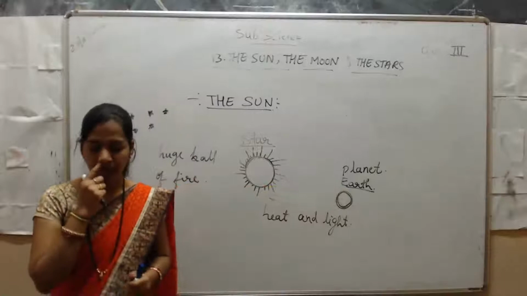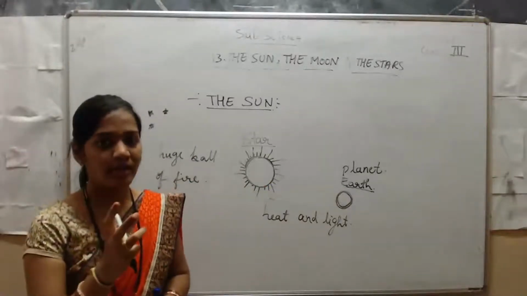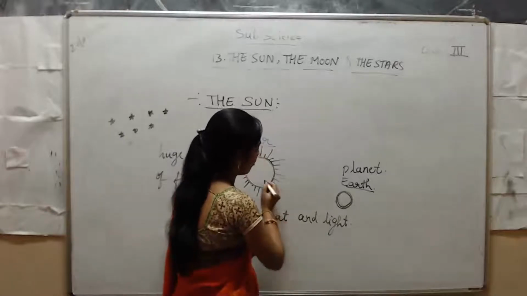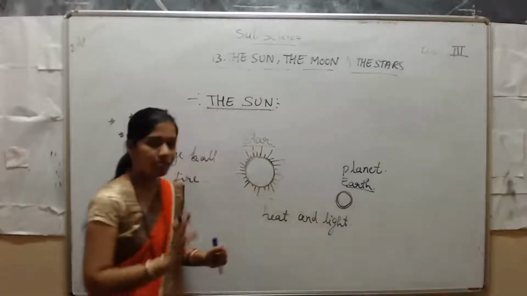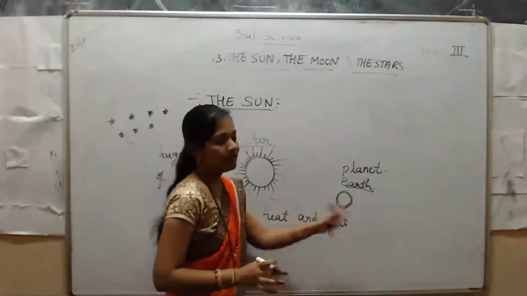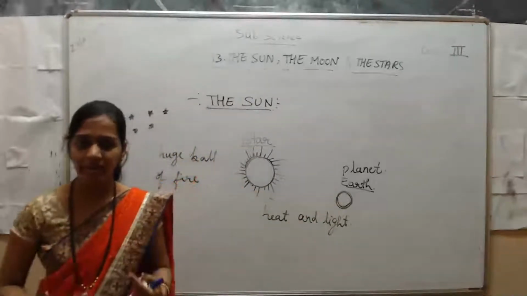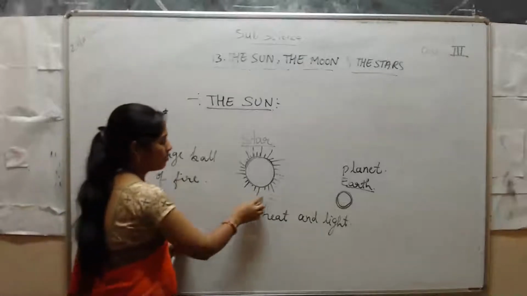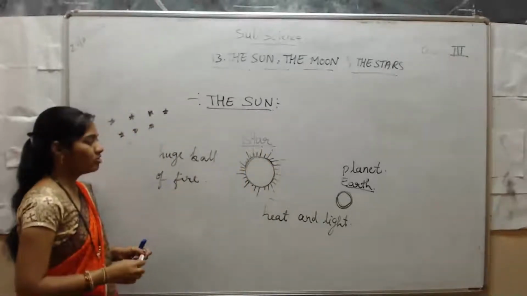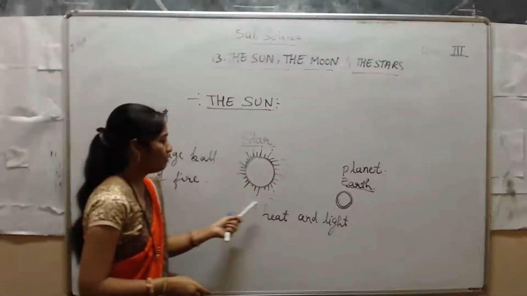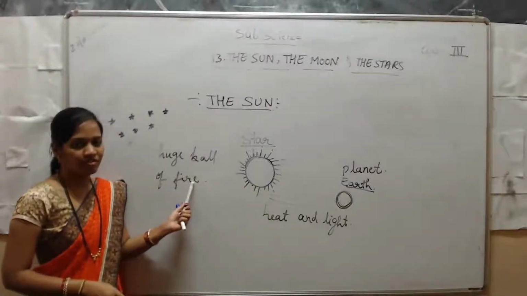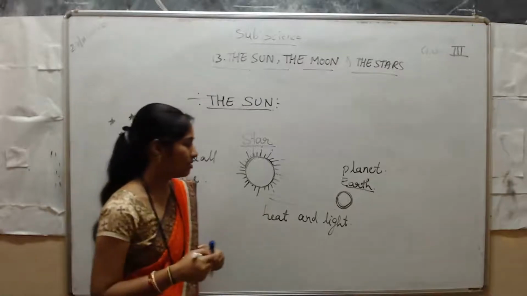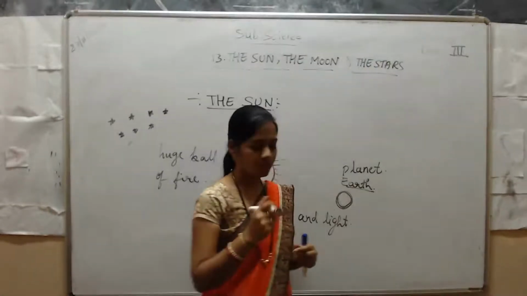That's why we see it big in size, and we also get enough heat and light from the sun, because the sun is near. That's why we get the light and the heat. So what is this sun? The sun is a star. A star is nothing but a huge ball of fire. The sun is a ball of fire.